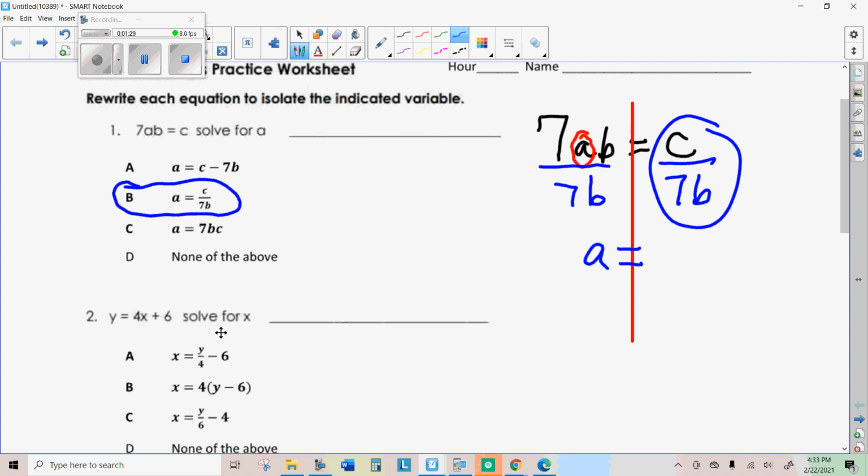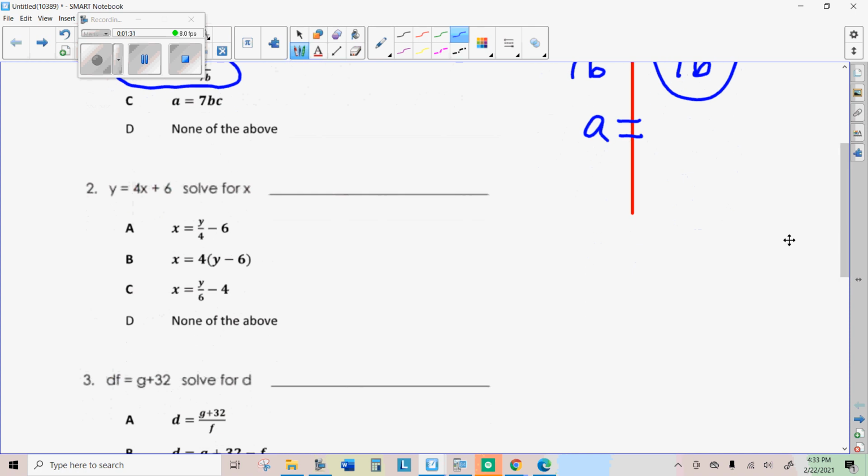I'll just get you started on number 2, but I'll let you finish it. You want to solve it for x. That means you need to get rid of this 6 here, and you need to get rid of the 4. Get rid of the 6 first. Start by subtracting 6, and then the last thing you're going to do is divide by 4.